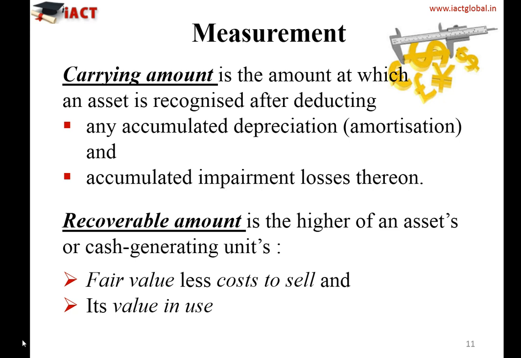And on the other hand, we need to see how much economic benefit we can derive from the asset, so that is the value in use. We will now look at the technical definition of fair value, what cost to sell refers to, and what value in use is.